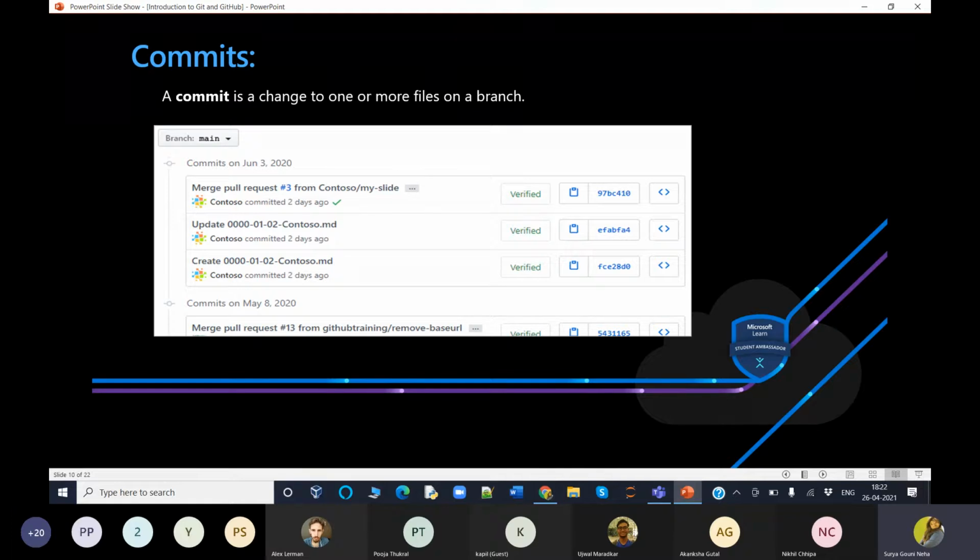Similarly, if you perform any operation, if you delete, if you add, if you upload an image, upload code, upload a file, everything is committed. It will be verified. It has a unique ID. Every operation has an ID.